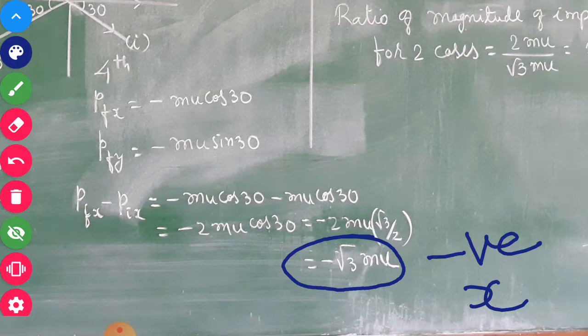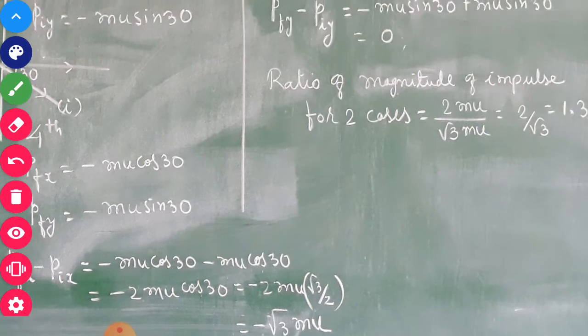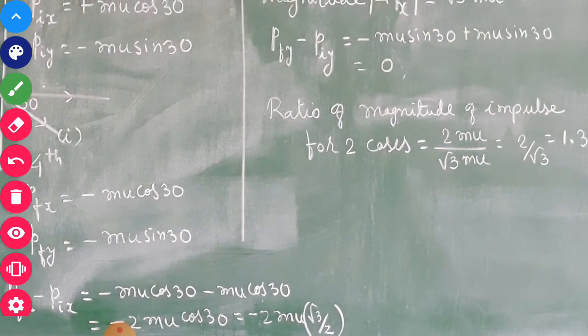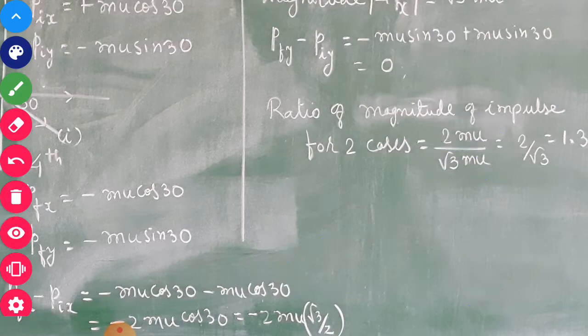Now the last part is to find the ratio of the change in momentum in both cases. In the first case, the change in momentum is 2 mu, and right now the change in momentum is root 3 mu. Just take the ratio, you get the answer.